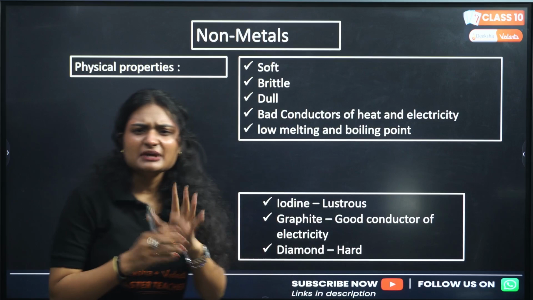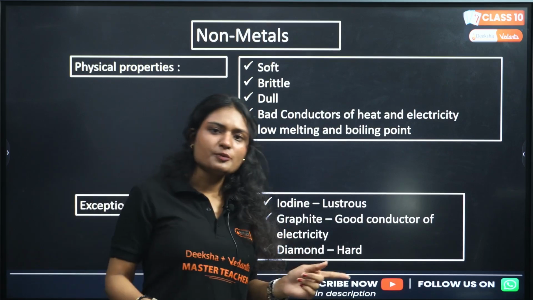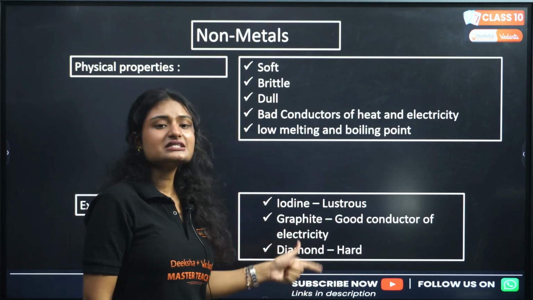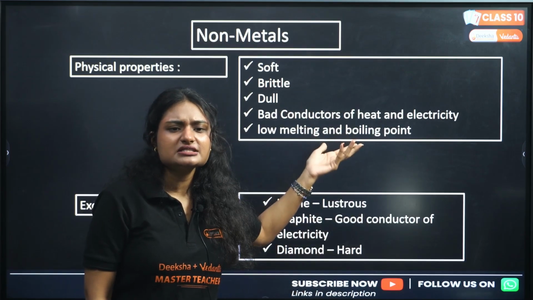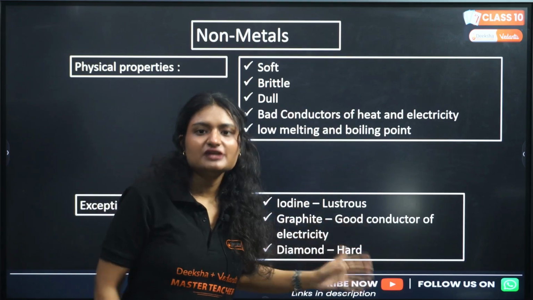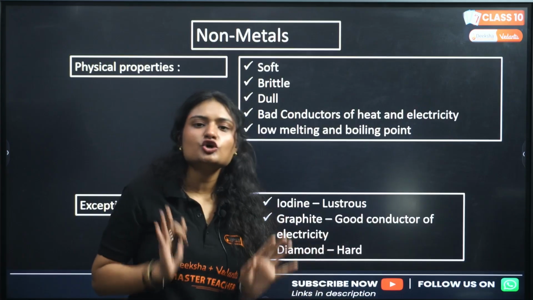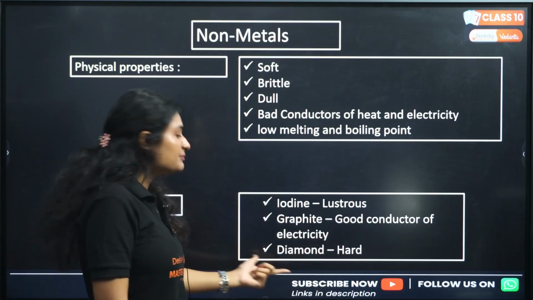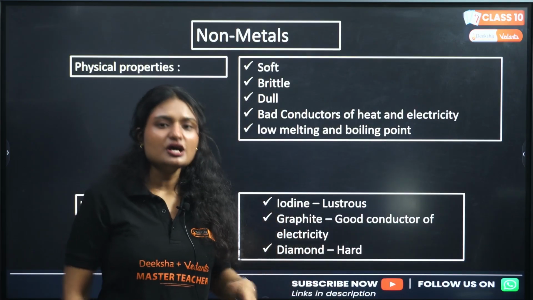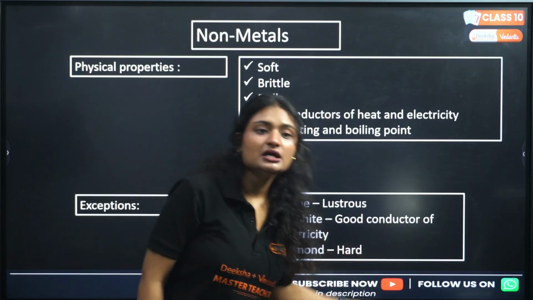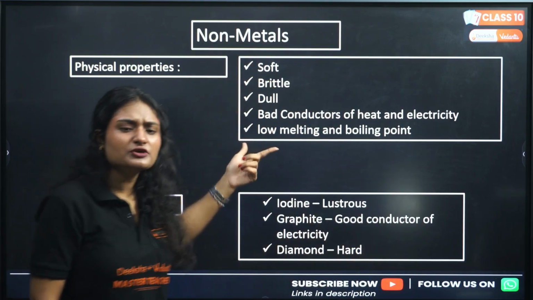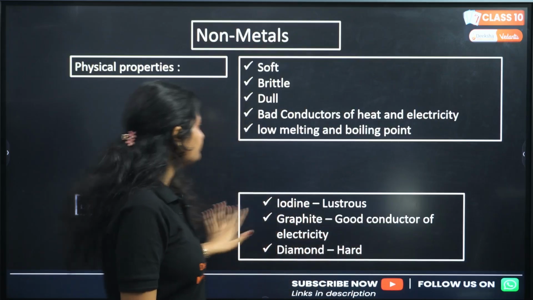Graphite. Graphite is made up of carbon. It is an allotrope of carbon, right? It is a good conductor of electricity but non-metals are bad conductors of electricity, right? But graphite, which is made up of a non-metal, it is a good conductor of electricity. Diamond, it is also an allotrope of carbon. We will discuss them all in the next chapter, which is really hard, okay? Non-metals are supposed to be soft, but diamond is extremely hard.